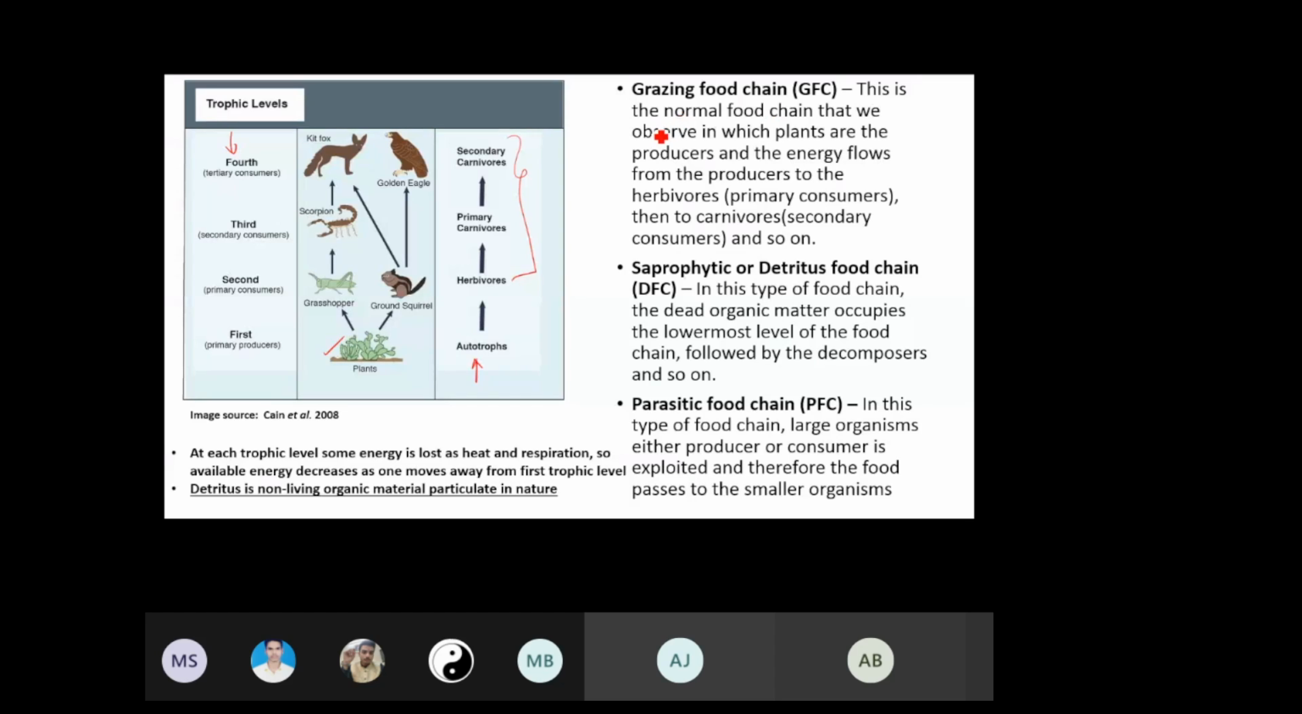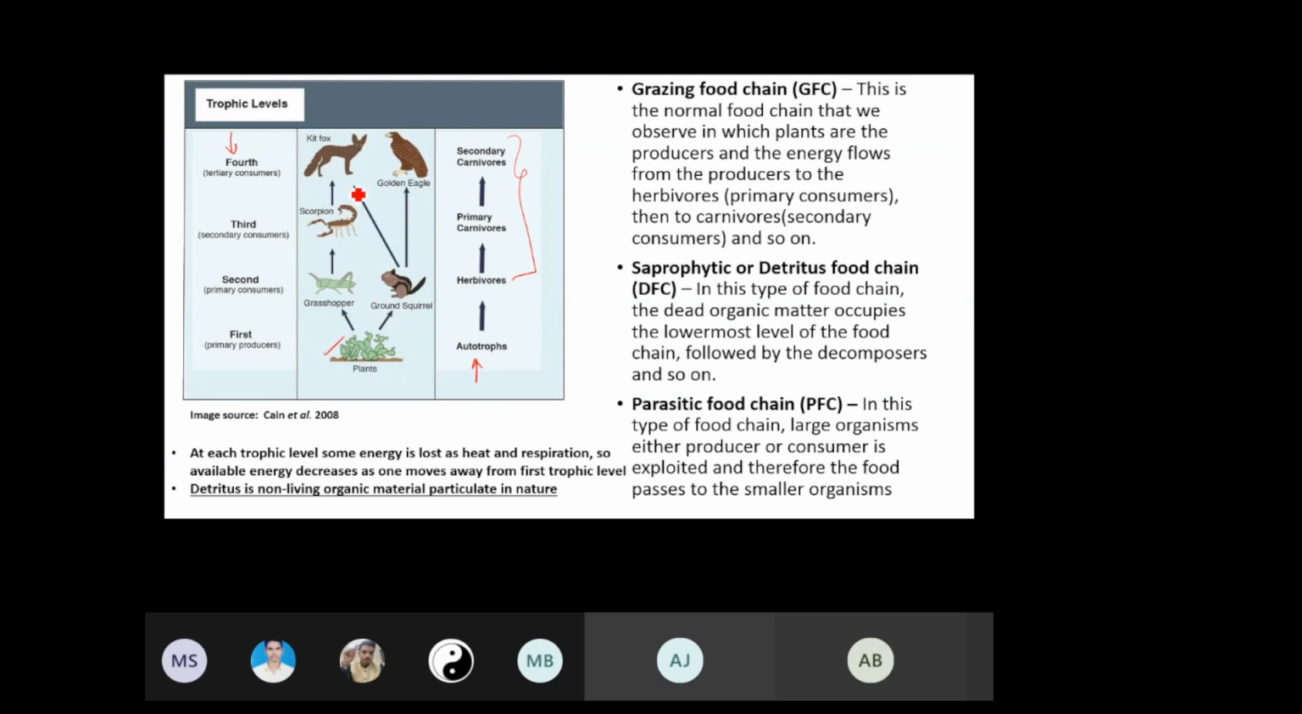This is a normal food chain that we generally observe around us, in which there are plants which are producers, and the energy flows from producer to herbivores to carnivores and so on. You can refer to these diagrams on the left of this slide. So we have autotrophs, herbivores, primary carnivores, secondary carnivores. You see there is a linear arrangement. That's why we are calling this a food chain. There are plants, grasshopper, scorpion, and then we have this kit fox, and then squirrel, and then the squirrel will be consumed by an eagle or, for example, a fox.